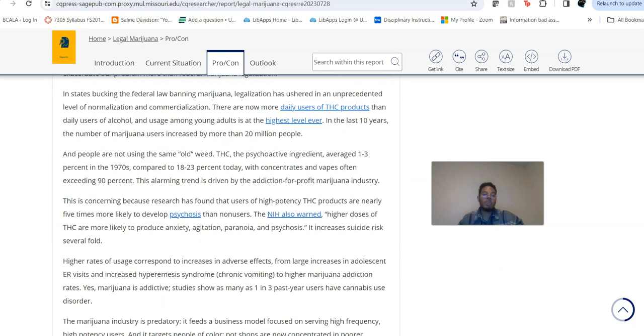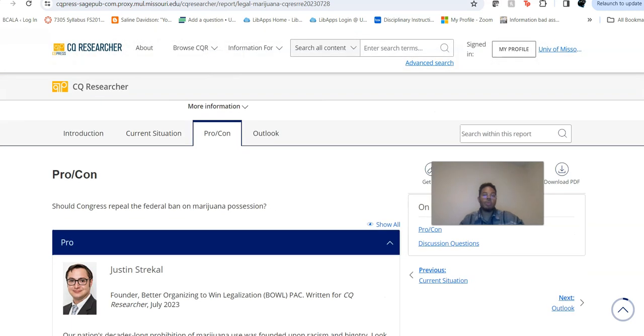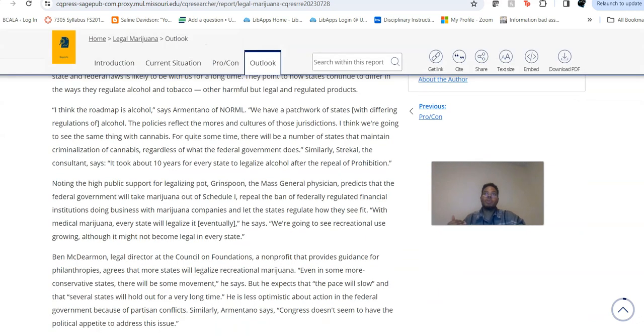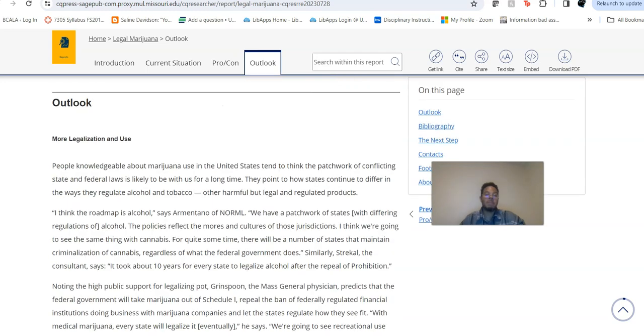And so that can be useful, but you can use these pro and con essays to get ideas that strengthen your argument, and to find out what people arguing against your viewpoint might be saying.